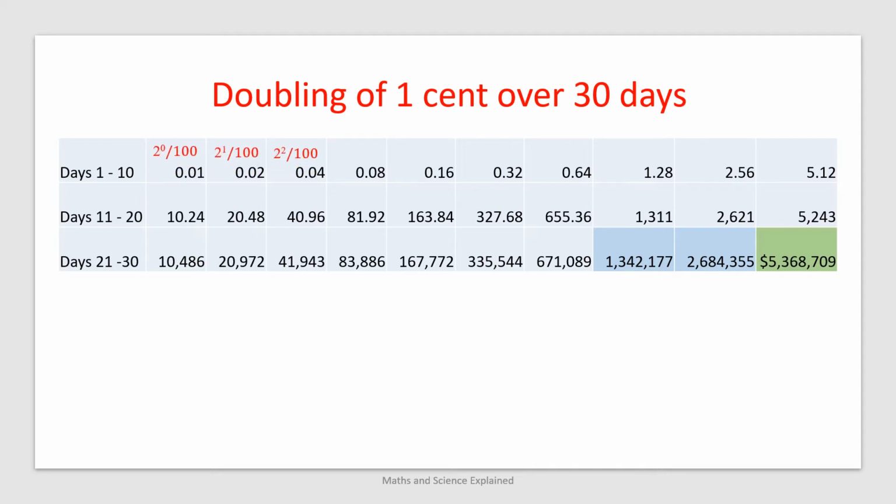It starts off with 2 to the 0, and then 2 to the 1 and 2 to the 2 and so on, until day 30, when it's given by 2 to the power of 29. We have to divide all these by 100 in order to get dollars. Thus, the sum on day n is simply 2 to the power, or exponent, of n minus 1, all divided by 100. This example is a case of 100% daily interest compounded for 30 days.